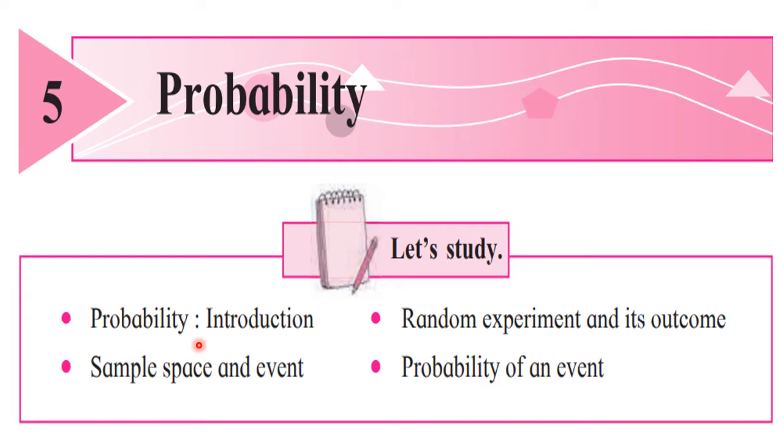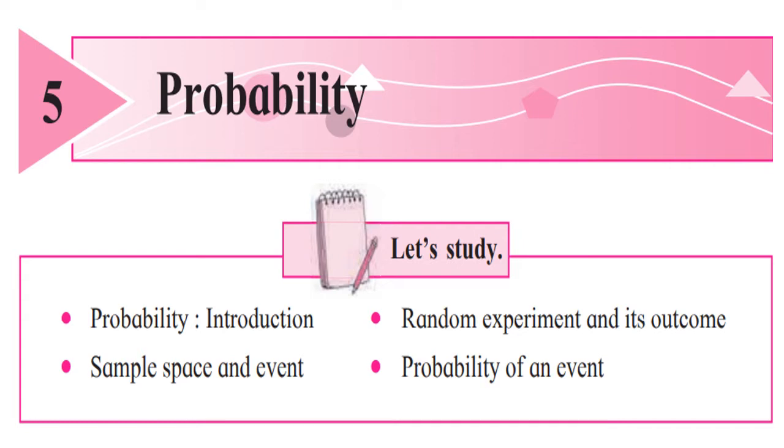It is a synonym for possibility. Then we are going to see the concept of random experiment and its outcome. Afterwards, we will see how to write sample space and events using random experiments. And finally, we will see how to find the probability of an event.